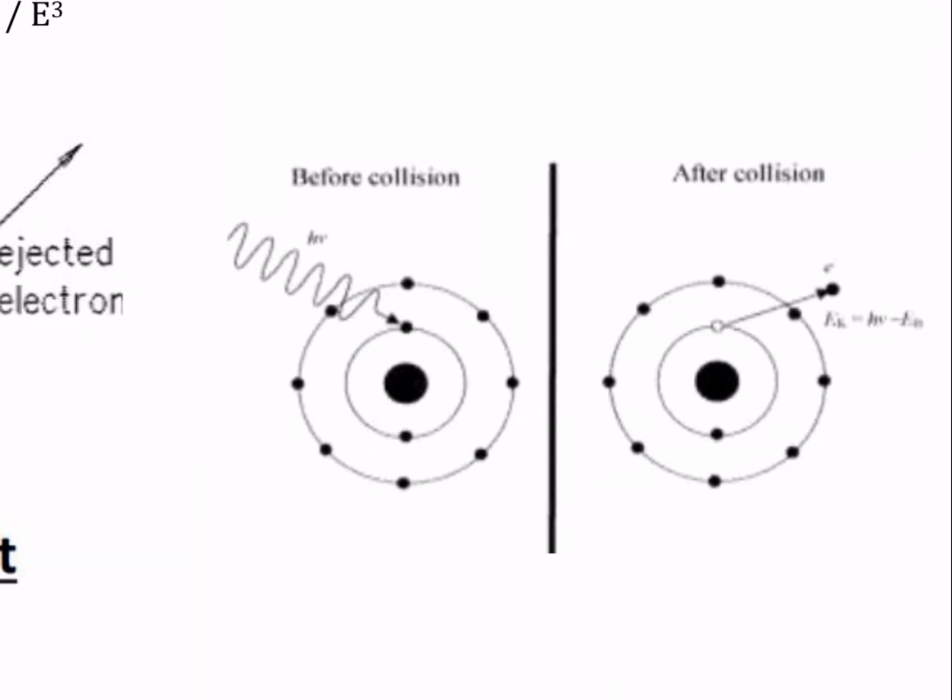When it happens, all the energy of the incident photon is given to the innermost electron. This energy of the electron is kinetic energy. This kinetic energy allows the electron to be emitted from the atom, like in the second picture.